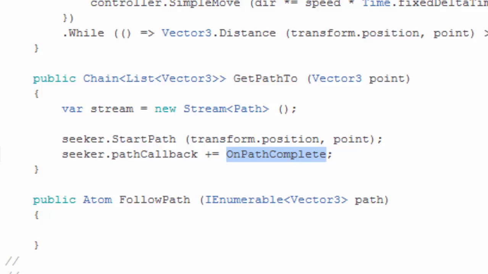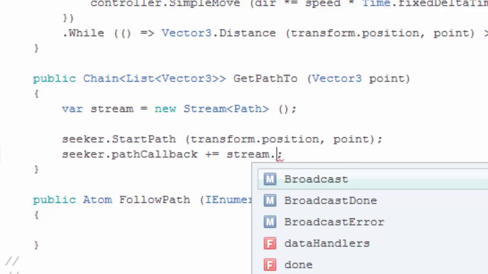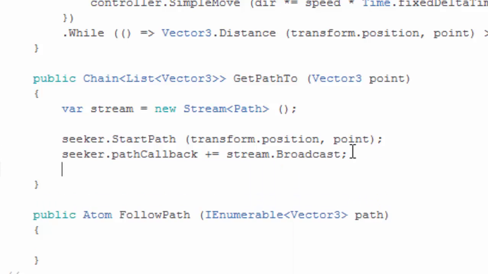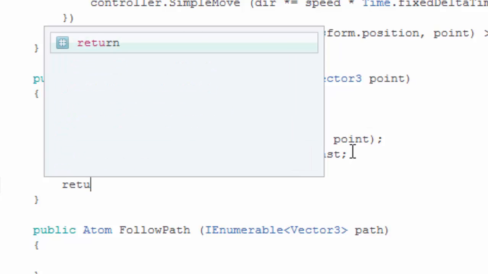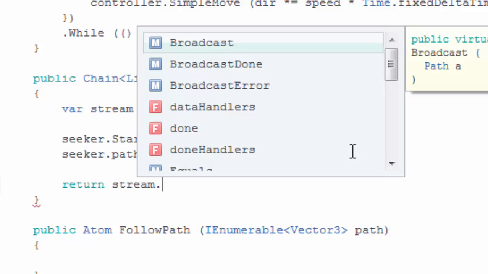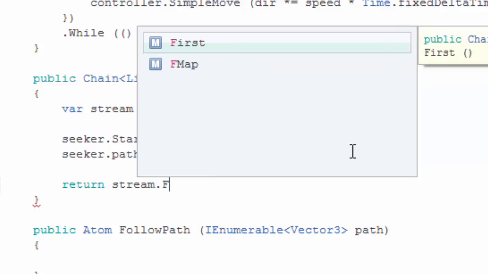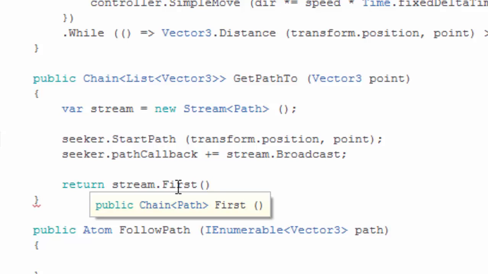And then instead of giving a callback, we're going to give it the stream's broadcast, which is used to notify the subscribers to the stream. And we're not going to subscribe to the stream, but we're going to get this chain or future using the first method of the stream, which gives us back a future that contains the first value, in this case a path, outputted by the stream.